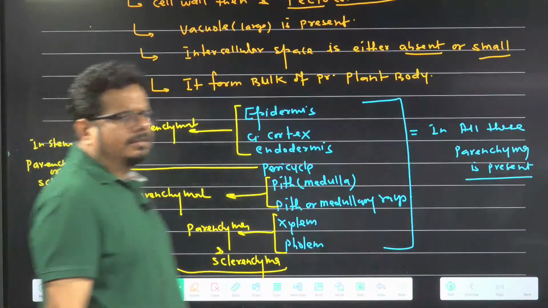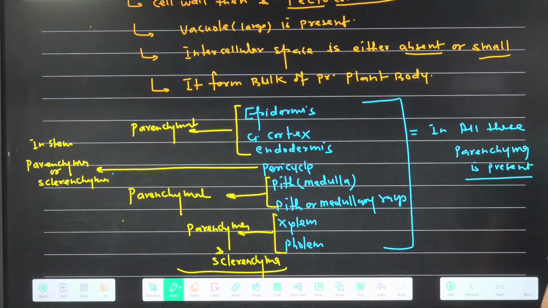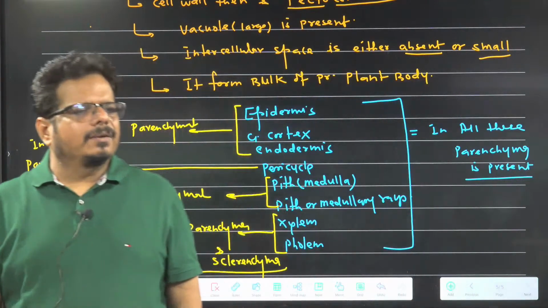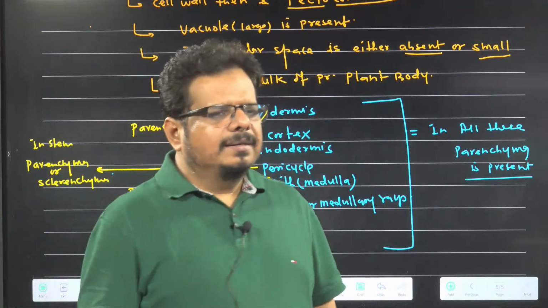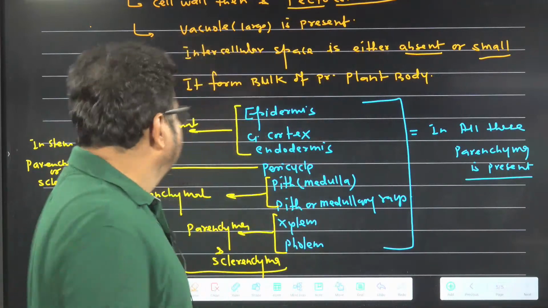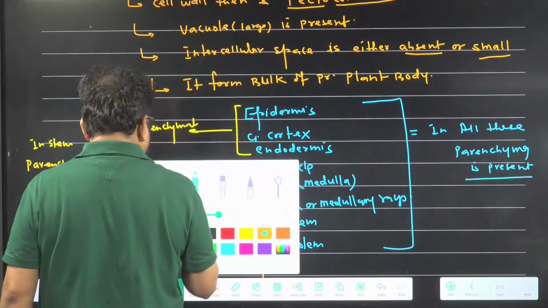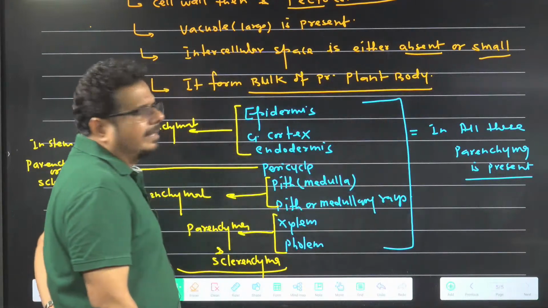Understanding the idea or not? So what I am telling is that these are the layers of the plant. In almost every layer, if we do not talk about one or two layers, parenchyma is present. That is the reason I am telling you it is forming the bulk of the plant body. Understanding the idea or not?